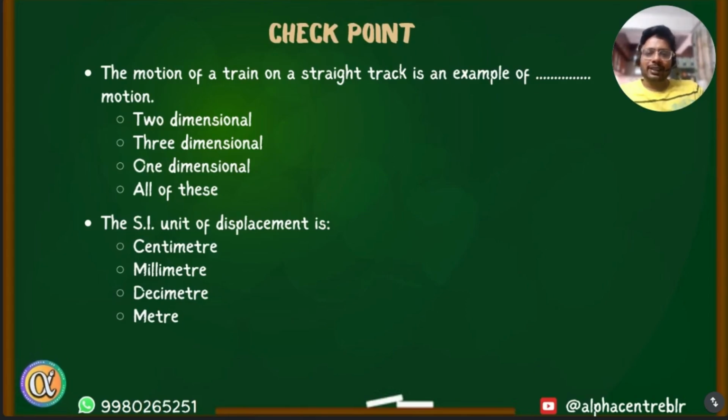Motion of a train on a straight track is an example of dash motion. One dimensional motion. Very good. One dimension means where a body is just moving in one single direction, in a straight line like this. That's a single direction. So trains mostly go in a straight line, and we almost approximate it to be a straight line journey. It's even given in the question that it's a straight track. It's not a curved track.